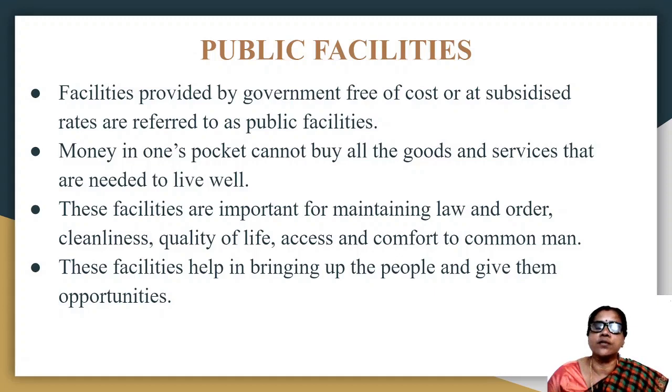And who is responsible for providing these common needs or common services? It is the government. And these facilities we call public facilities, which are needed for all to live well. So money in one pocket cannot buy all the goods and services that are needed to live well. These facilities are also needed for maintaining law and order, cleanliness, quality of life, access and comforts to the common man. So these facilities help in bringing up people and give them more opportunities.